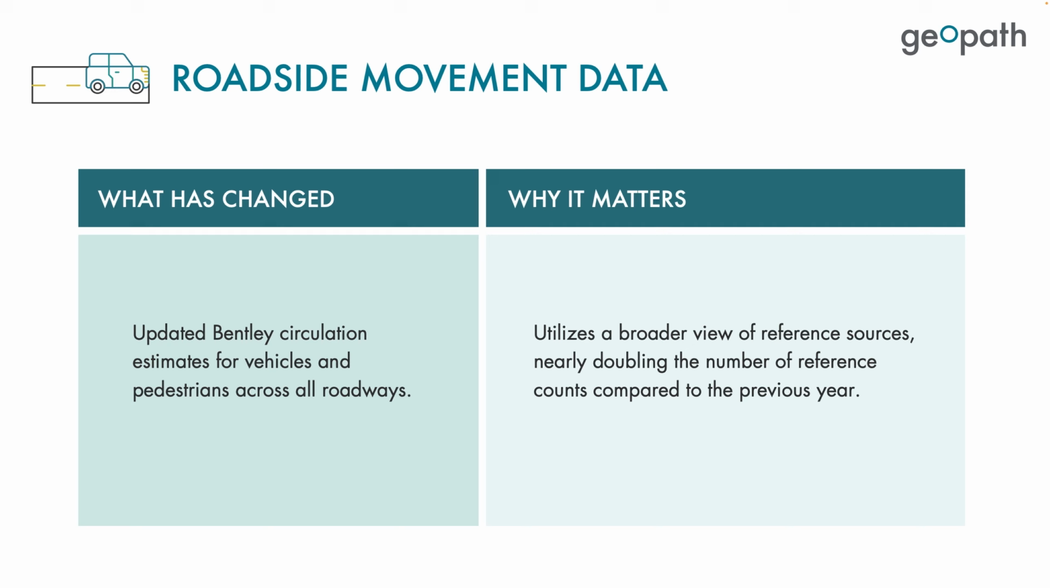One of the major updates in the 2025 Planning Dataset is the updated Bentley circulation estimates for vehicular and pedestrian traffic across all roadways. These updates feature a broader view of sources and nearly double the reference counts compared to the previous year. This increased number of sources reduces bias in any one source and increases overall coverage.